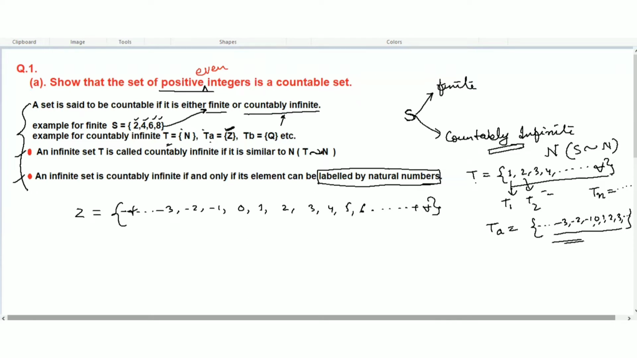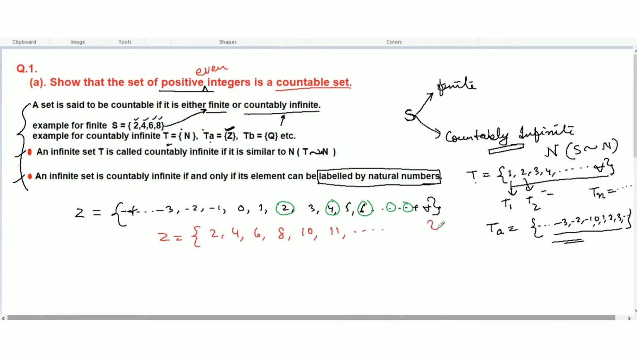What is an even integer here? Even integers are 2, 4, 6, 8, 10. These numbers, the set of positive even integers, we are going to prove is a countable set. Okay, so how will we prove it? Let's write the set of positive even integers as equal to these numbers.